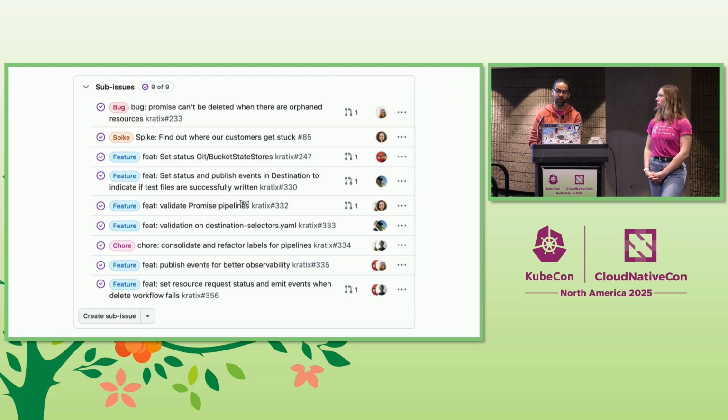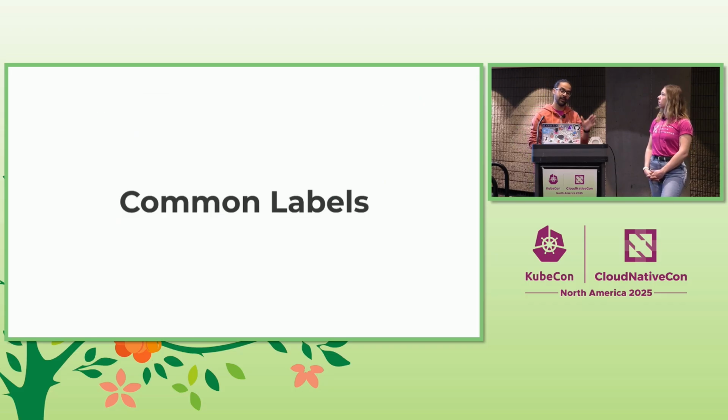Well, a backlog of stories. Our backlog is public. You can actually go and search for the epic and see what we did. But in a big summary, we started with common labels. We did the ownership model, of course, but we also added labels so you can see from the child resource who owns it. From the work placement, you should have a label that has the work name. That's the association with the work. From the work, you should have a label that associates with the promise name. So when you want to search for things that belong to a promise, you're able to find everything that belongs to it with a single label selector.